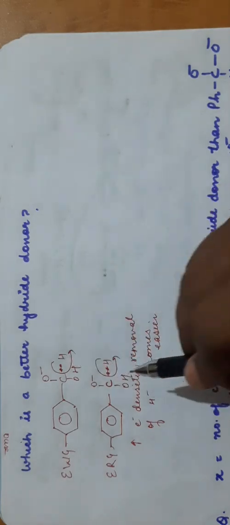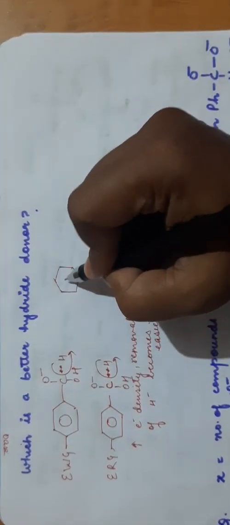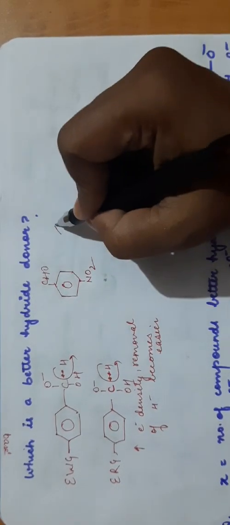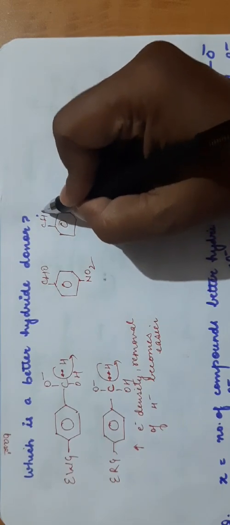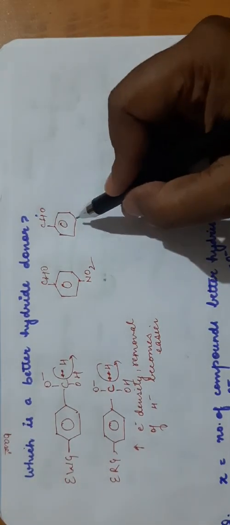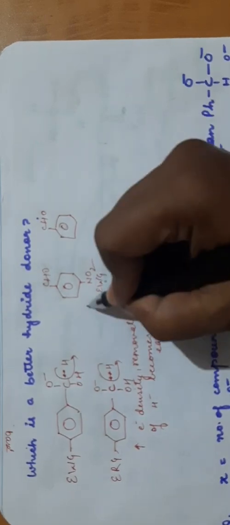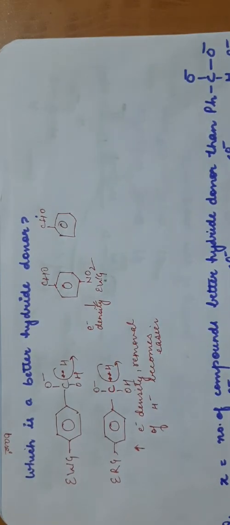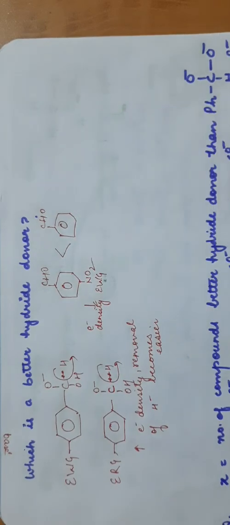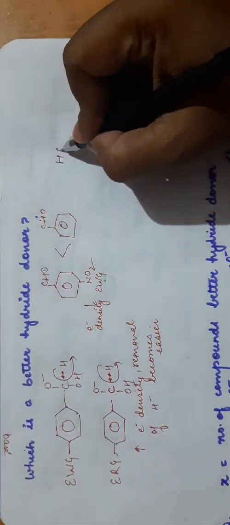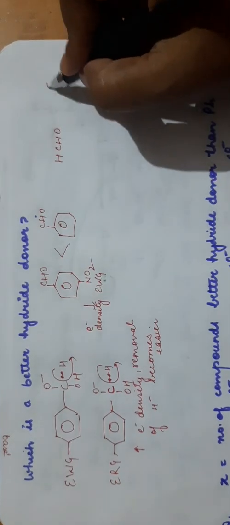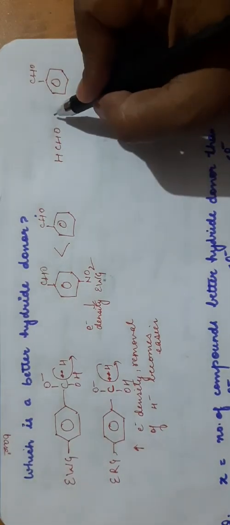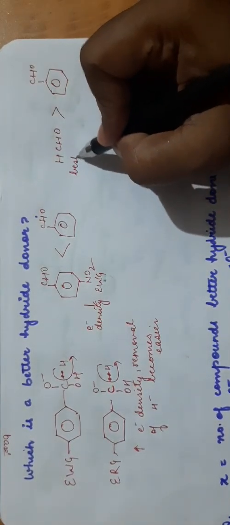So if you have these two species, say we have CHO, here I am putting NO2, and another species CHO, which is a better hydride donor? So there is no group on one, but there is an electron withdrawing group here. It will decrease the electron density. Electron density will decrease, so the hydride ion transfer will become difficult. So which is a better hydride donor? HCHO. If it is present with any species or any molecule or any aldehyde that is possible in Cannizzaro reaction, it is invariably the best hydride donor.